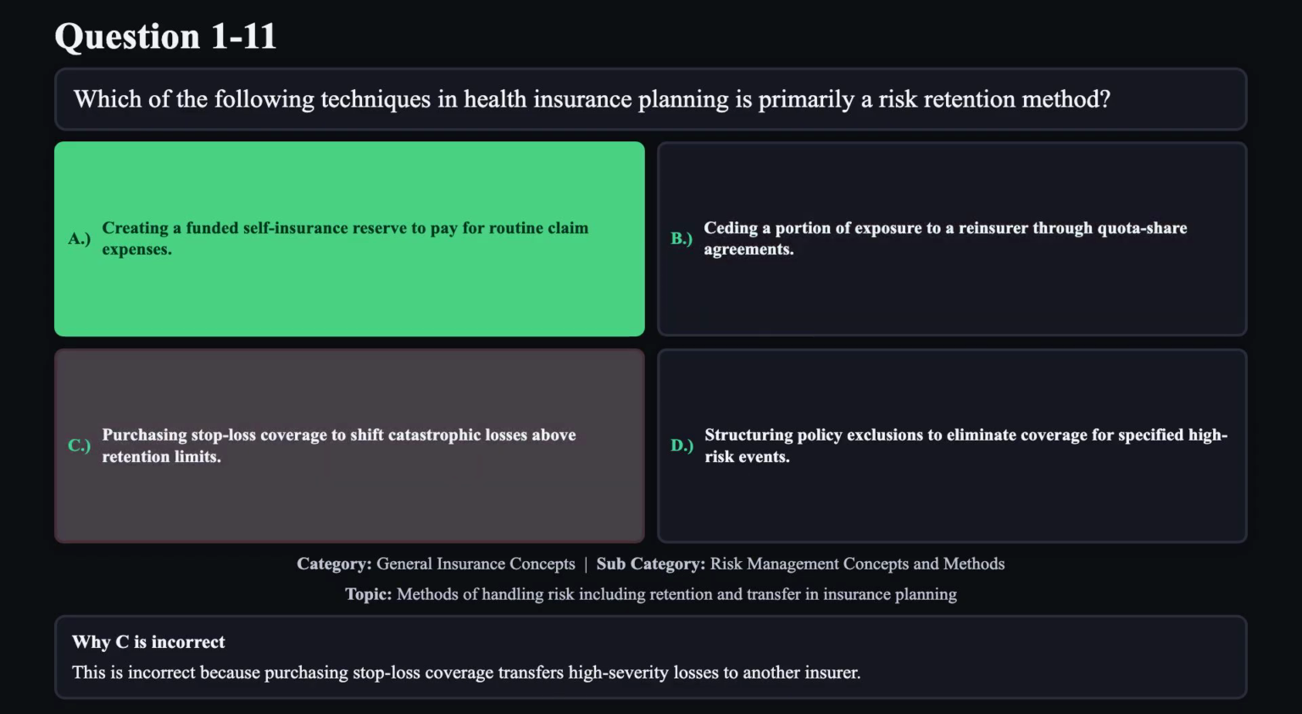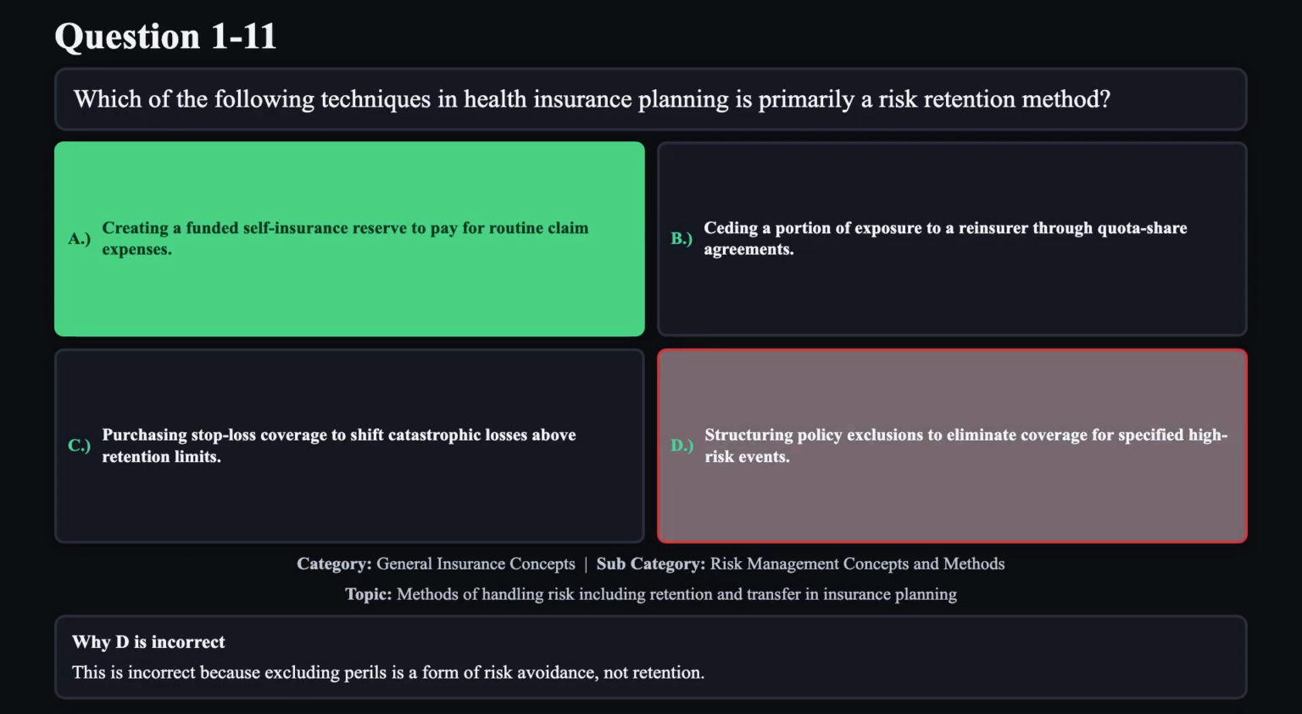Reason C is not correct. This is incorrect because purchasing stop-loss coverage transfers high-severity losses to another insurer. Reason D is not correct. This is incorrect because excluding perils is a form of risk avoidance, not retention.